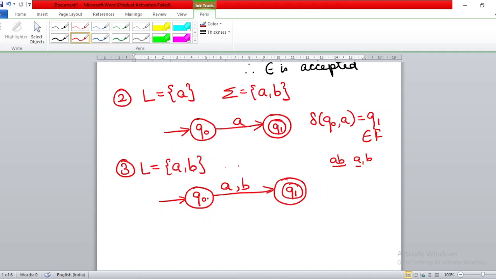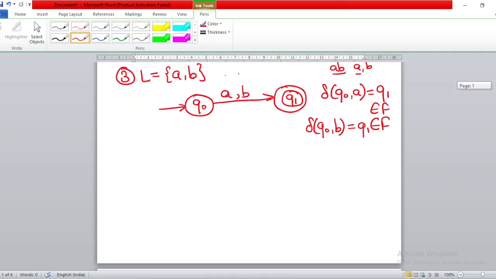So on Q0 when we give a, you are reaching Q1, which is the final state. On Q0 when you give b, you are reaching Q1, which is again the final state. The transitions will be written like this: delta of Q0, a is equal to what? Q1, which belongs to F, therefore a is accepted. And delta of Q0, when you give input b, you go to state Q1, which is again the final state. So b will also be accepted, and this is the automata which accepts either the string a or the string b.